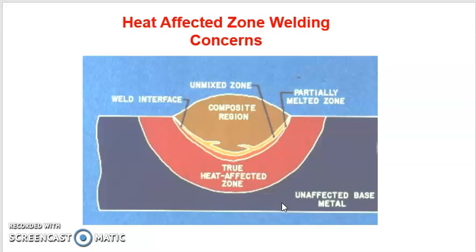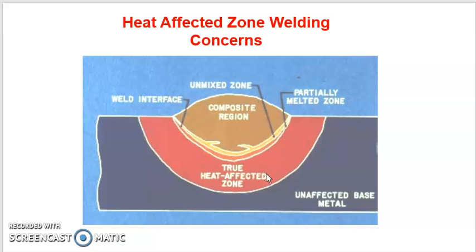Then what happens after the welding, whether it be fusion welding, solid state welding, pressure welding or whatever? Basically focusing on fusion welding, the melt will be formed and it solidifies with respect to time, resulting in the formation of a permanent weld joint. This denotes the composite region, or you can say the filler material or the melt which has solidified.